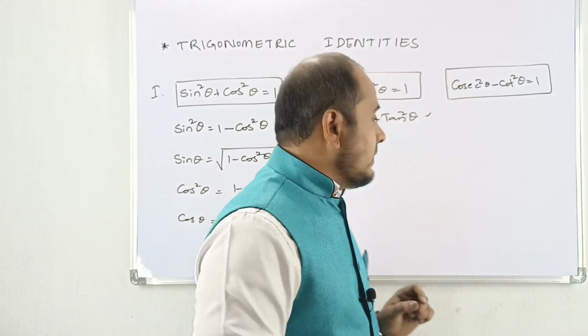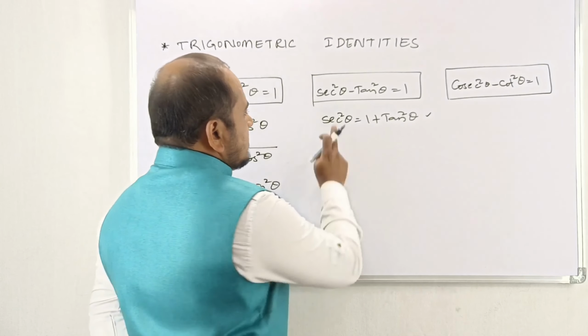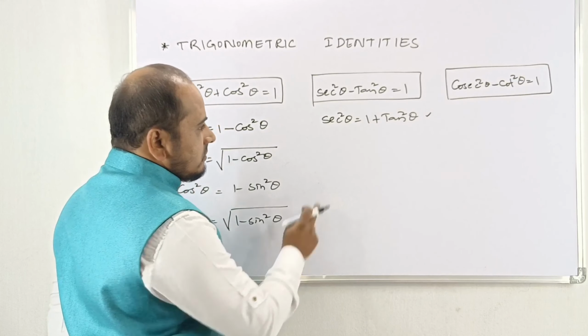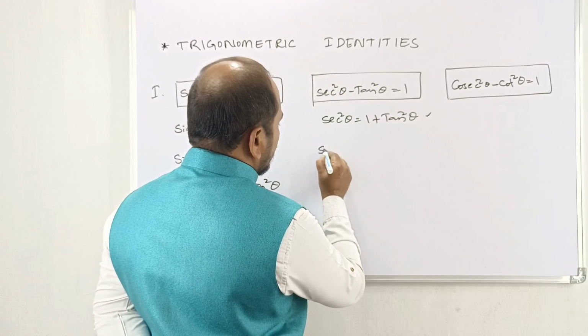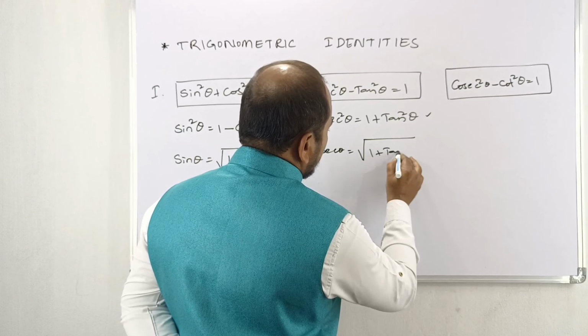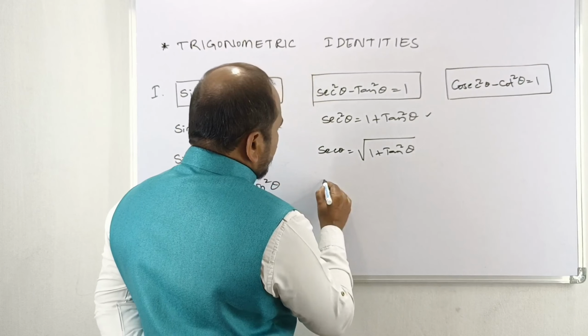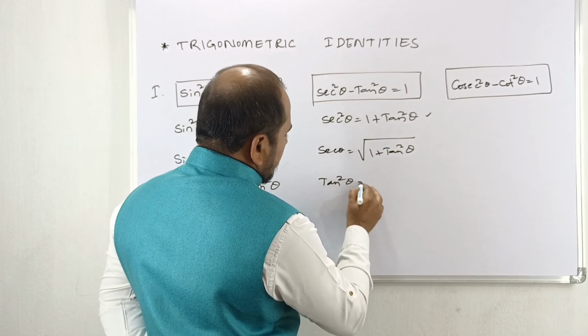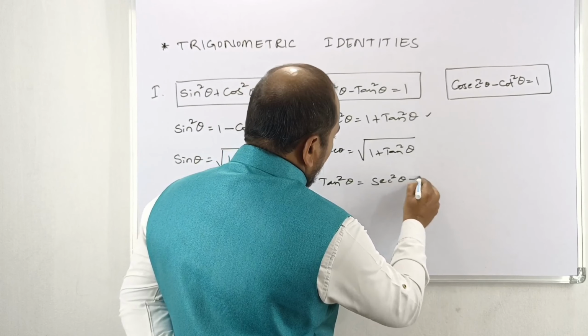Okay, then come to the next one. Sec square theta minus tan square theta is equal to 1. Sec square theta is equal to 1 plus tan square theta. Sec theta is equal to under the root of 1 plus tan square theta. Then tan square theta is equal to sec square theta minus 1.